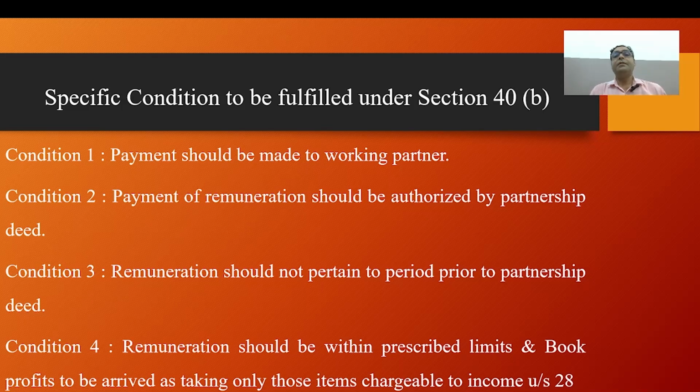Interest payable outside India will not be allowed as a deduction unless tax has been deducted therefrom, under section 40 clause A and subclause 1. The amount of interest paid in respect of capital borrowed must be for the purpose of business or profession.